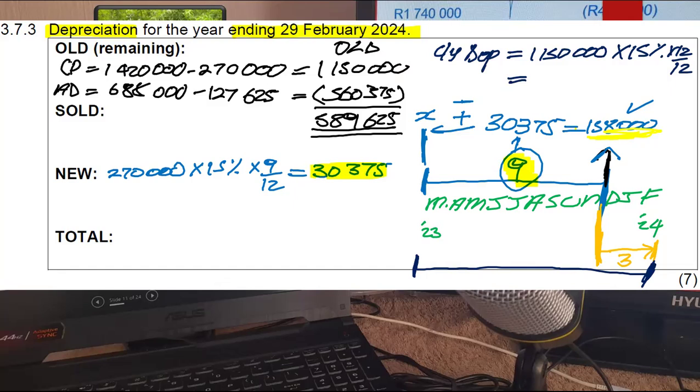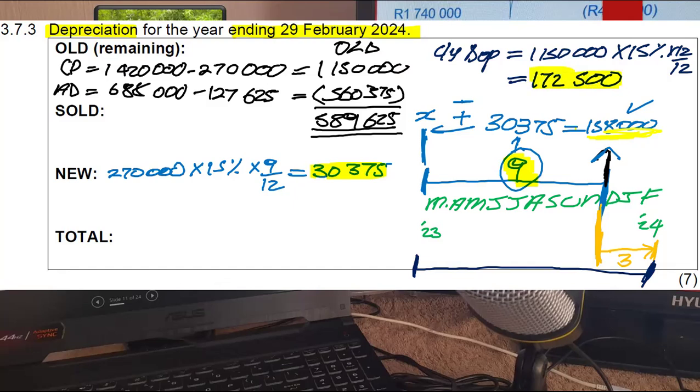So the depreciation of the old vehicles will be 172,500. That 172,500 is the current year depreciation of the remaining or old vehicles. You got that?